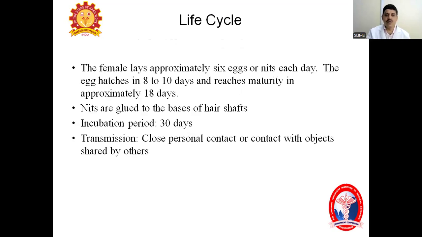Coming to the life cycle. Usually here also the female lays approximately 6 eggs or nits each day. The eggs hatch in 8 to 10 days and reach maturity in approximately 18 days. Nits are glued to the base of the hair shaft, but I will show you that in the coming slides with a very clear picture. The incubation period is again 3 to 4 weeks. It spreads through close contact and also through fomites, similar to scabies, that is, after close personal contact and contact with objects shared by others, which we call fomites.